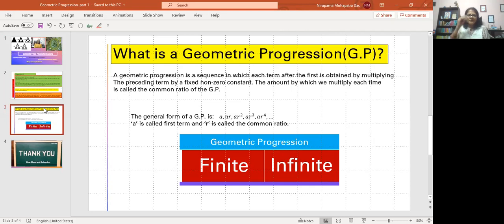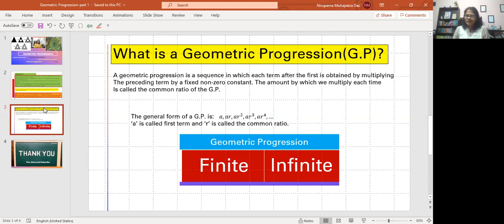We call it GP. The geometric progression is a sequence in which each term after the first is obtained by multiplying the preceding term by a fixed non-zero constant. For example, if I say 2 is the first term, then after the first term, each term will be obtained by multiplying the preceding term by a fixed non-zero constant. For example, I want to multiply by 3, the non-zero constant.